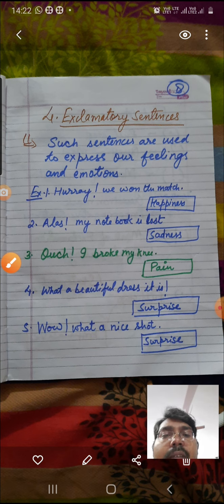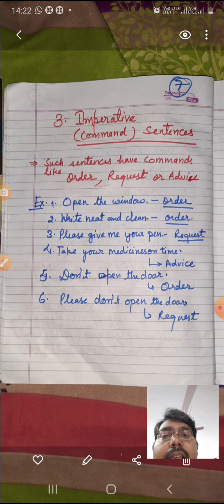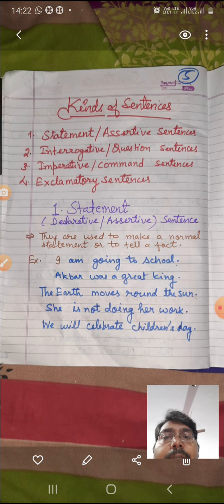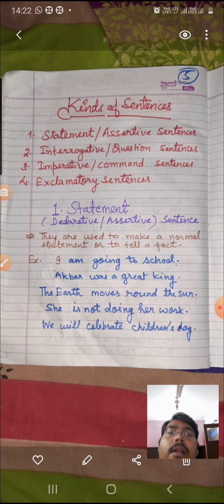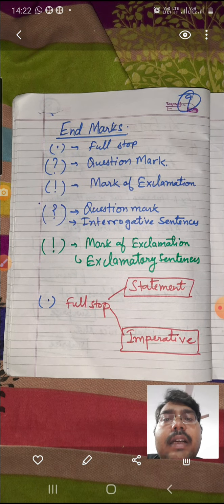So these were the four kinds of sentences: exclamatory sentences that express your feelings, imperative sentences that are used to make commands like order, request or advice, interrogative sentences that are used to make a question, and simple sentences, which are used to make a normal statement. They are called statements. I hope it is clear to you. So now you can easily identify which kind of sentence it is.